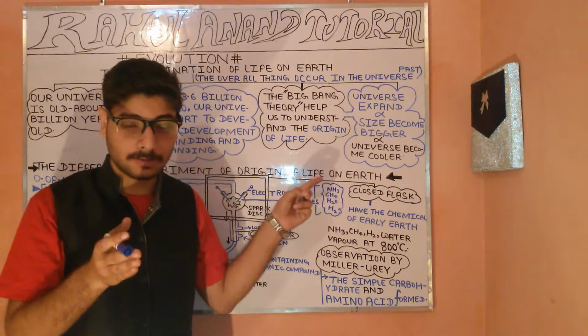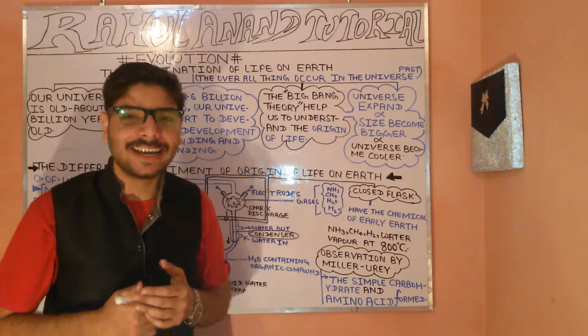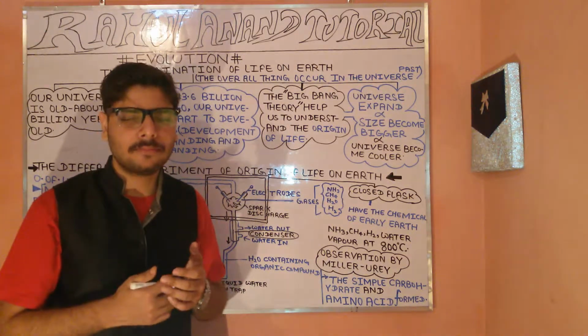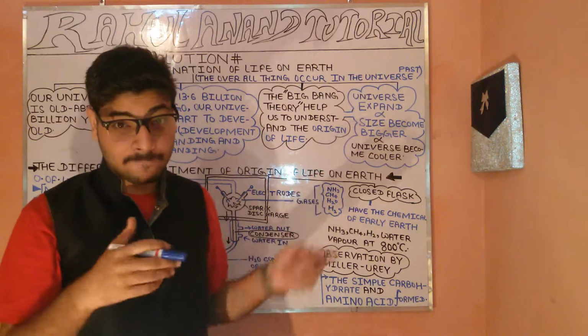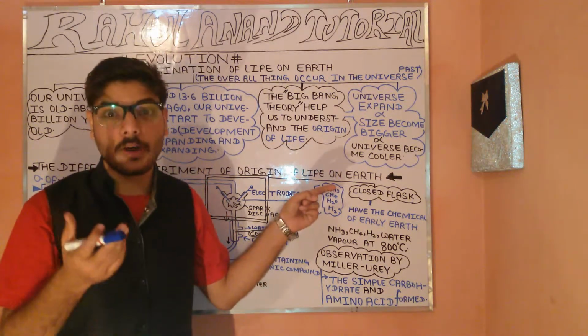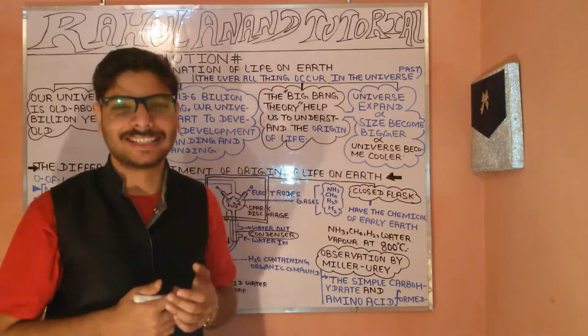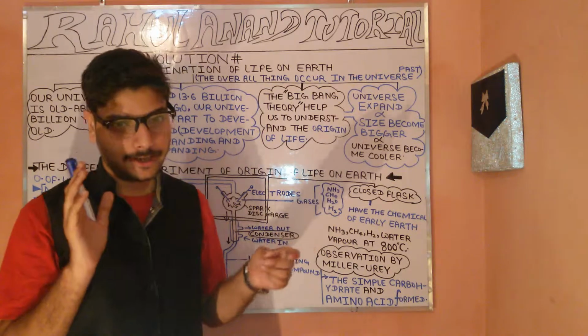Our universe started to expand. After that it started to become bigger. In the third step, as it became bigger, it started to become cooler from the hot condition. Before, it was quite hot. Why is it so?